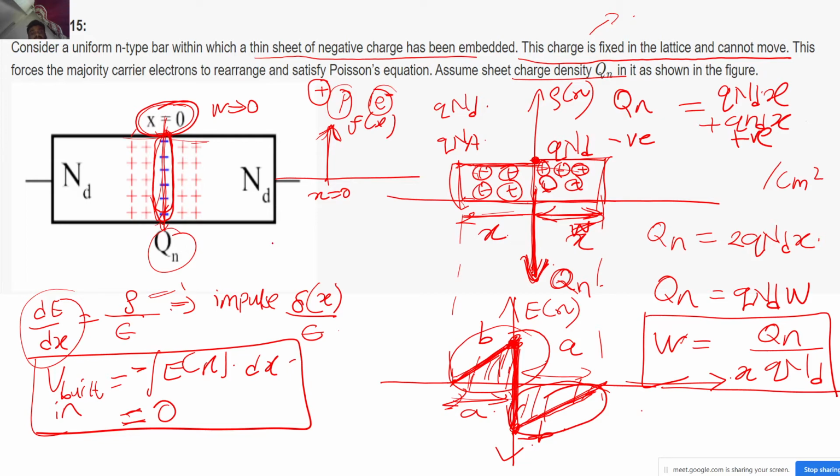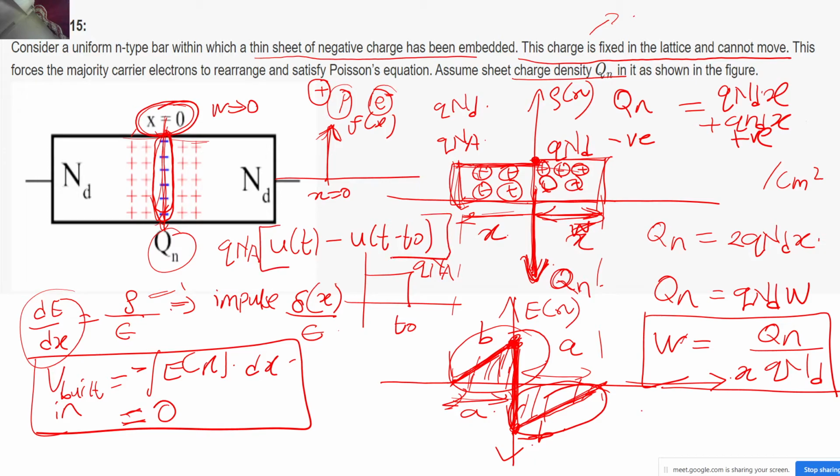A limited step function means something like u of t minus t naught, correct? So it will look something like this. It will exist only till t naught, correct? And that's why you wrote this, and its amplitude was qNA, correct? So the charge density you have, if you wanted to write its function, it will look something like this, correct? In a similar manner, since it's an impulse now, I have just replaced it with the impulse function.